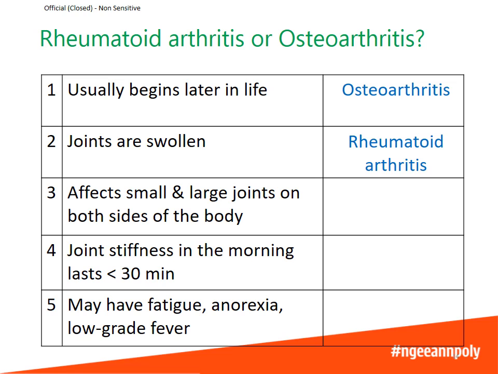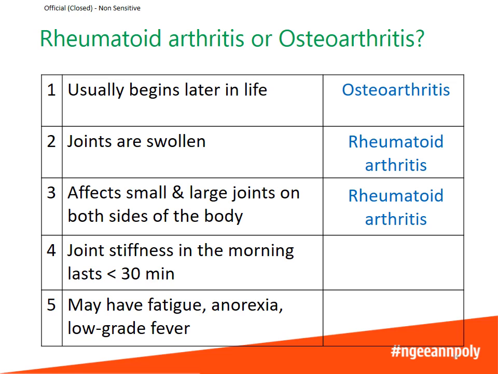Number 3, affects small and large joints on both sides of the body. The keyword here is both sides of the body, so the answer is rheumatoid arthritis. Rheumatoid arthritis is usually bilateral, meaning it affects both the left and right sides of the body, whereas osteoarthritis is usually unilateral.